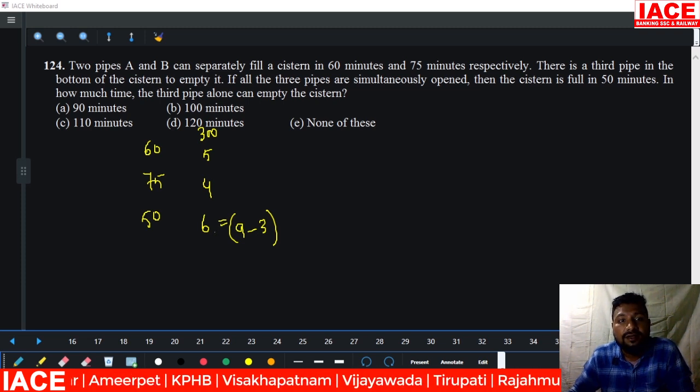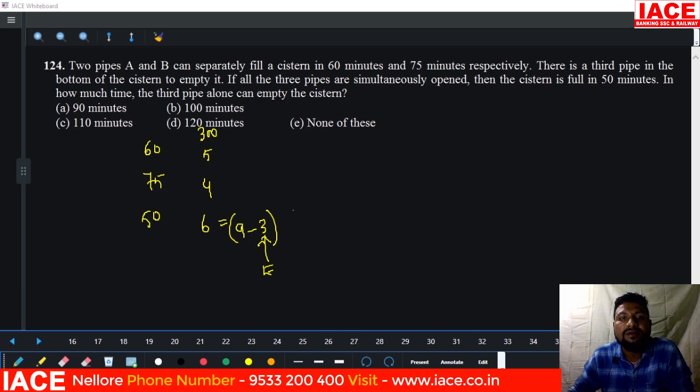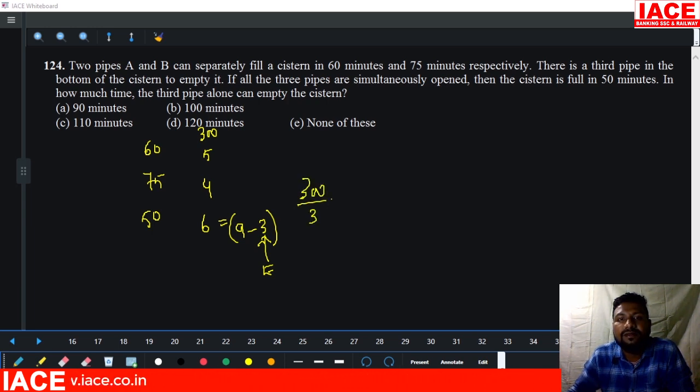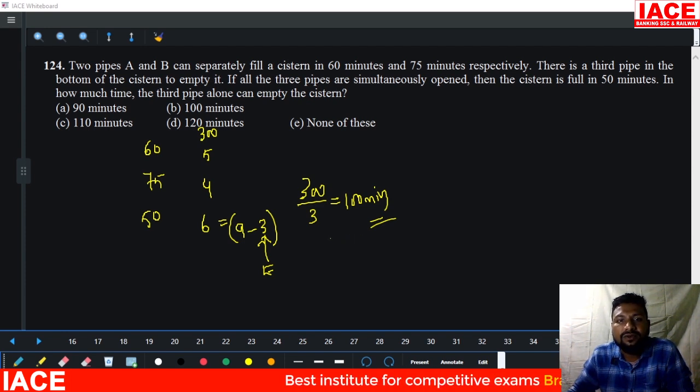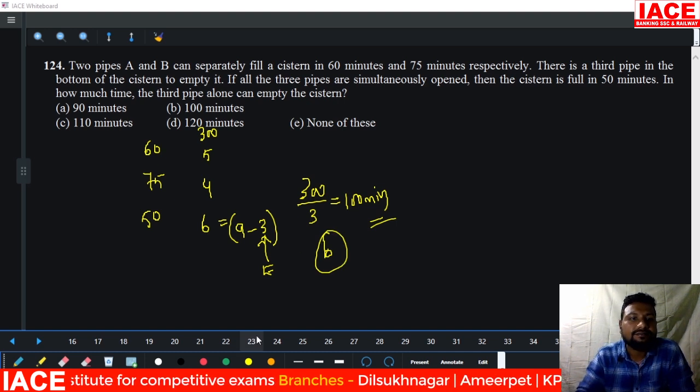How did you get the 6? 5 plus 4 is the first 2 pipes. The third pipe is 3. This is the empty pipe. Then 300 units of the tank will be emptied at 3 units every 1 minute. How much time is required for the emptying pipe individually to empty the total tank? 100 minutes. Then option B is our answer.